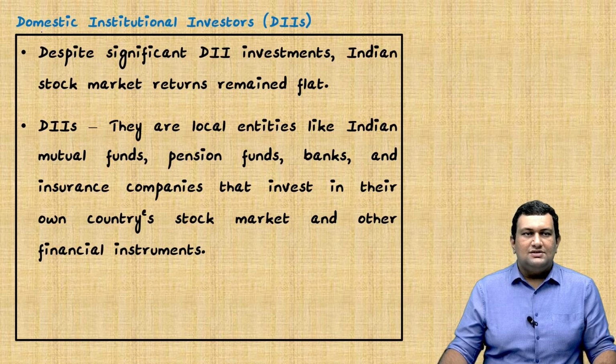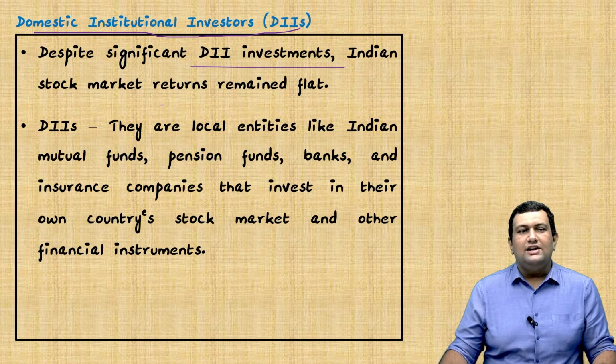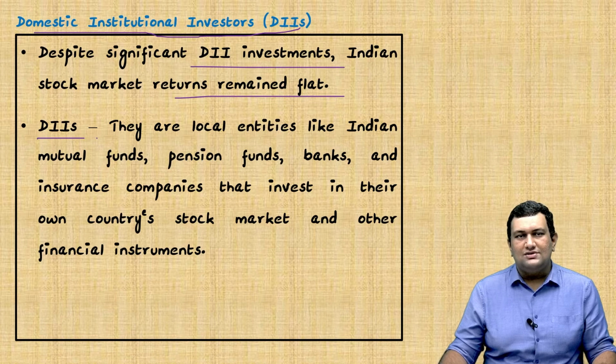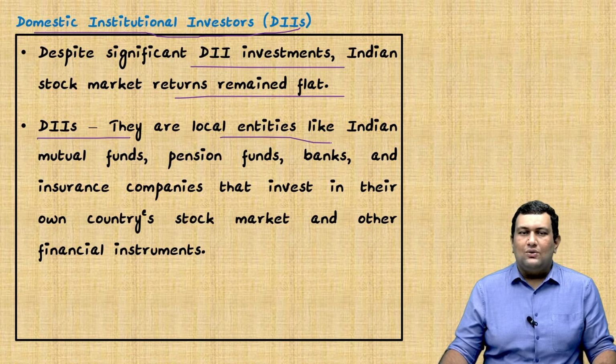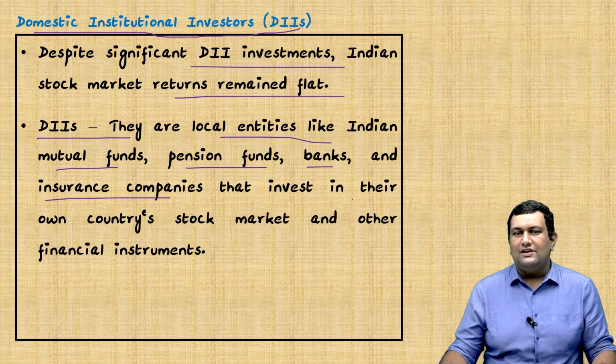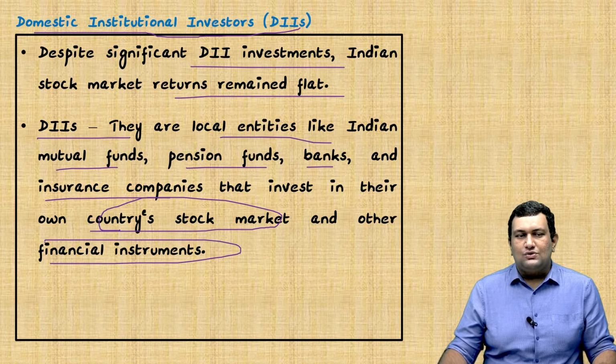So the next is domestic institutional investors. Despite significant DII investments, the Indian stock market returns remain flat. So we'll see what domestic institutional investors are. They are local entities like Indian mutual funds, pension funds, banks or insurance companies that have invested in their own country's stock market and financial instruments. This is an important keyword: own country.